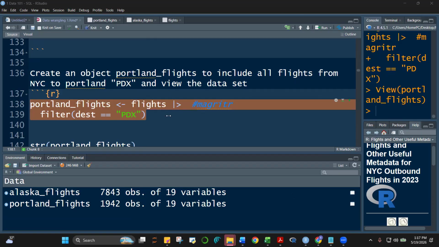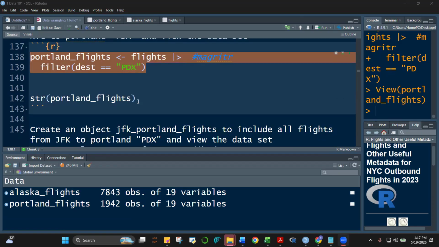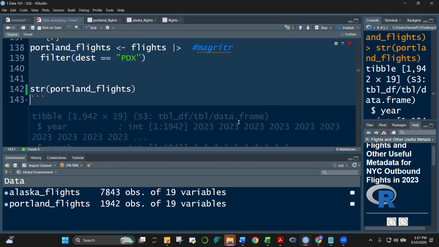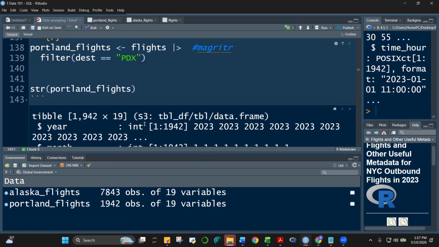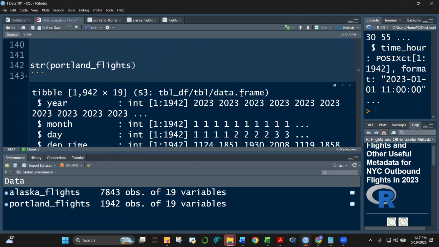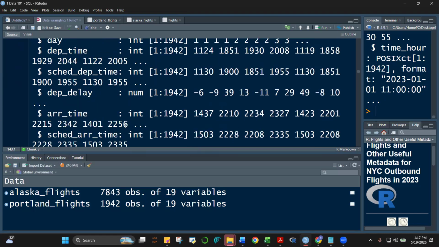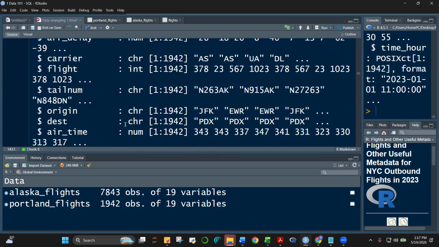All right, so once again, we can check what type of object Portland flights is, and we know that it's also a tibble, a special type of data frame. And you notice that the destination here, lahat PDX siya.